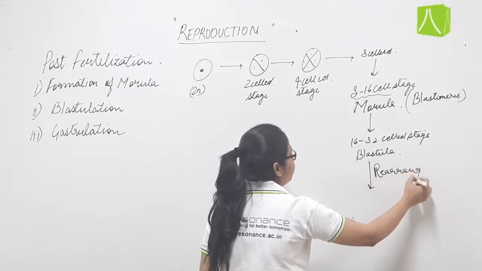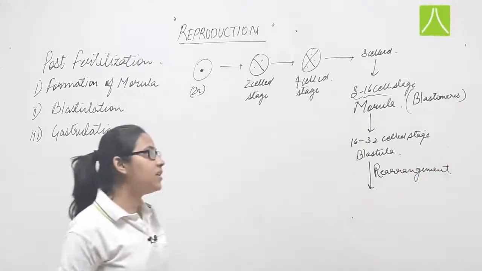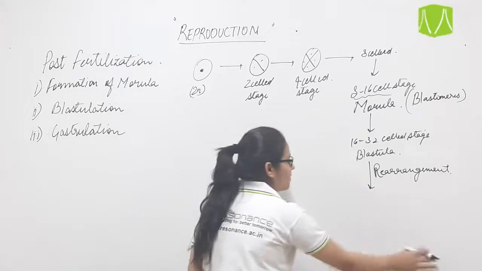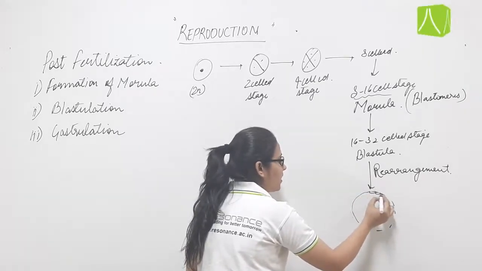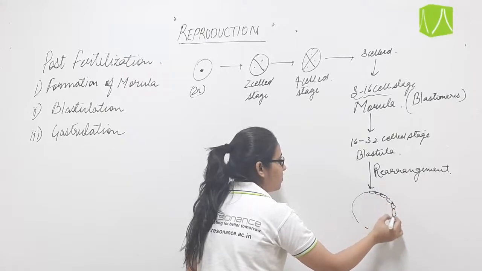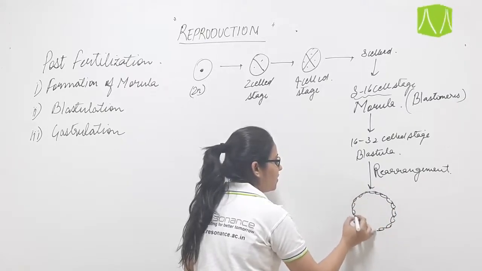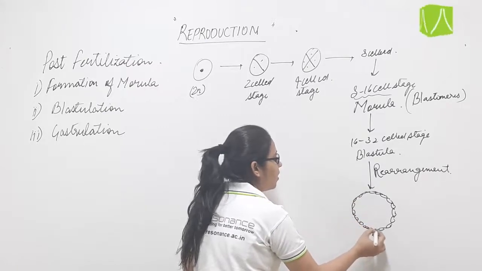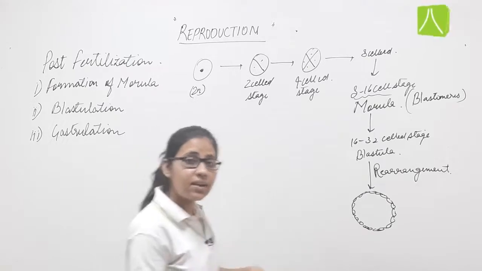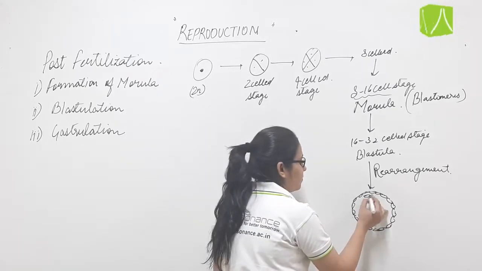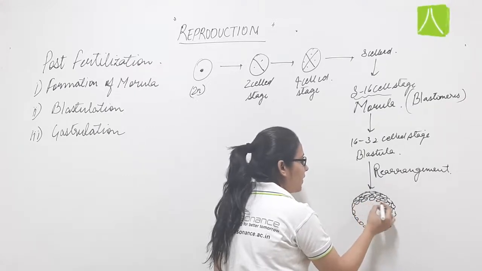Rearrangement will occur, as a result of which the cells which are smaller in size will arrange themselves in the peripheral region, and the larger ones will arrange themselves in the center, and they will move to a corner or an end.